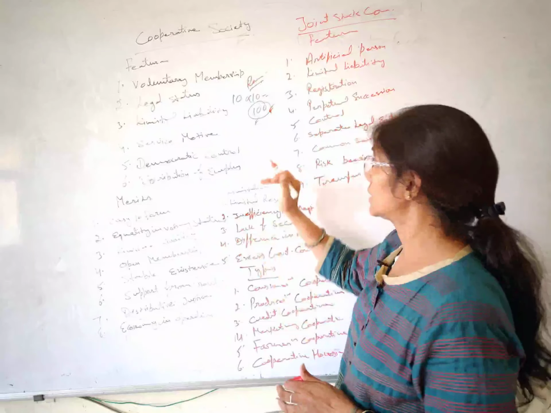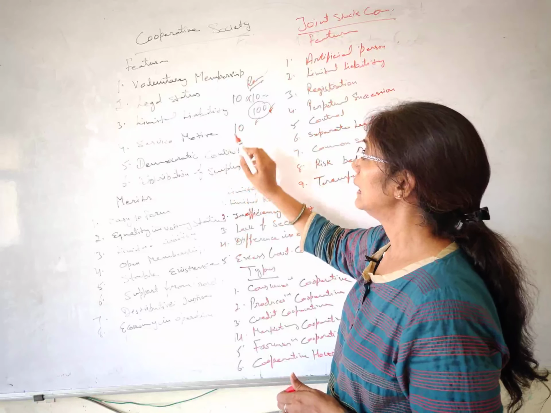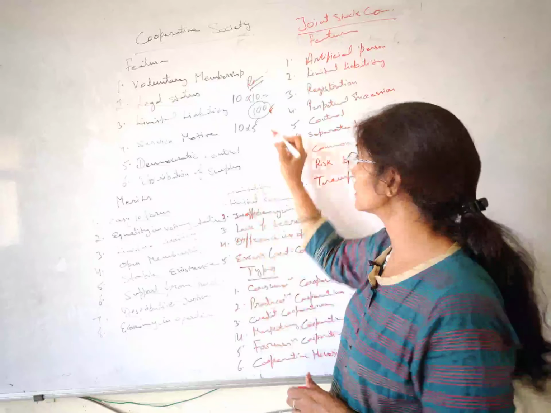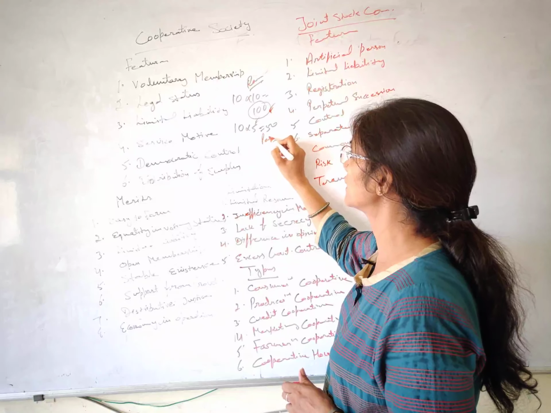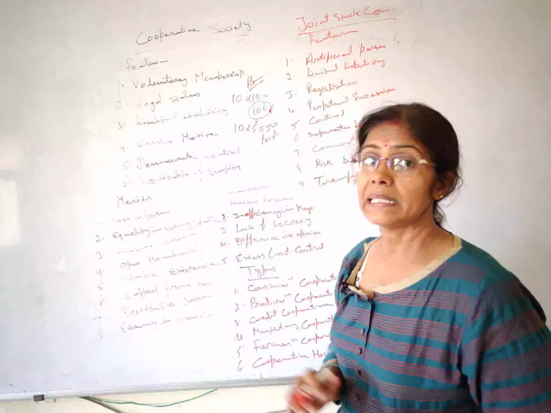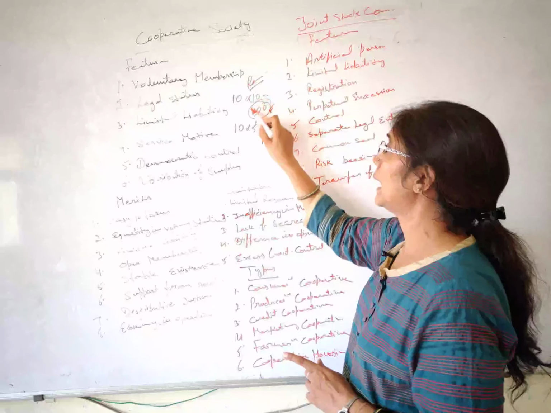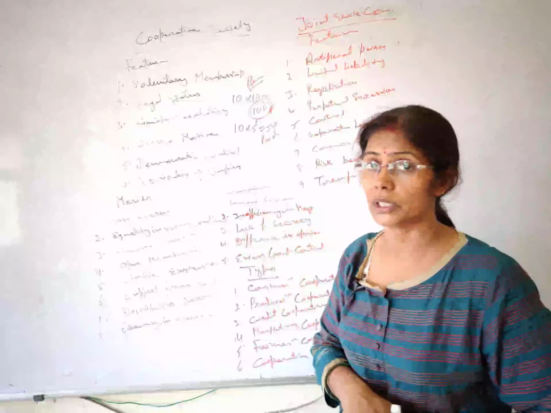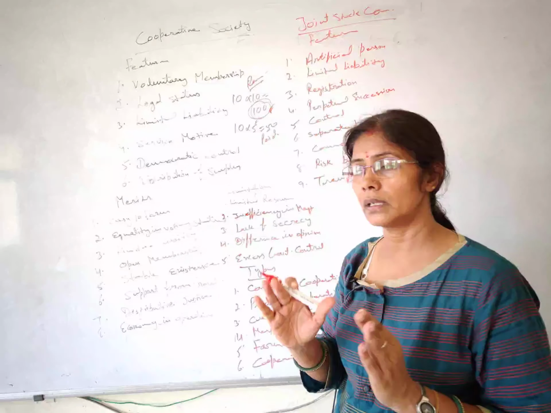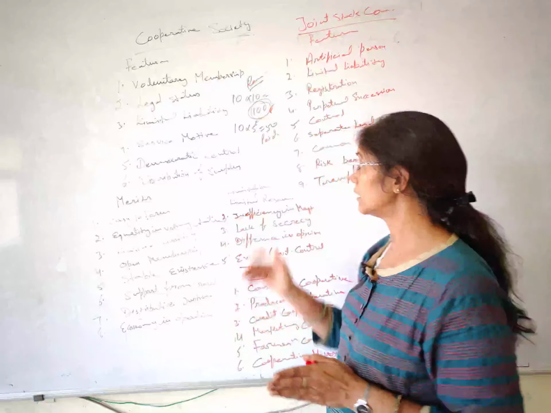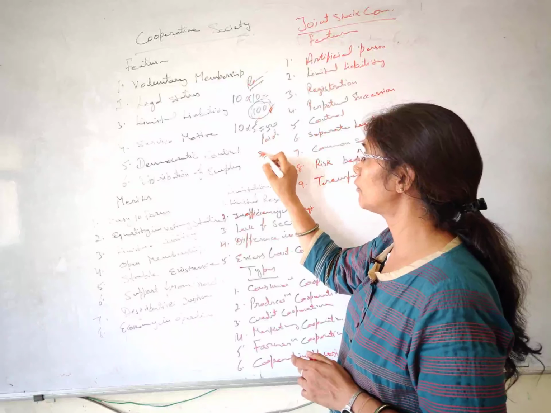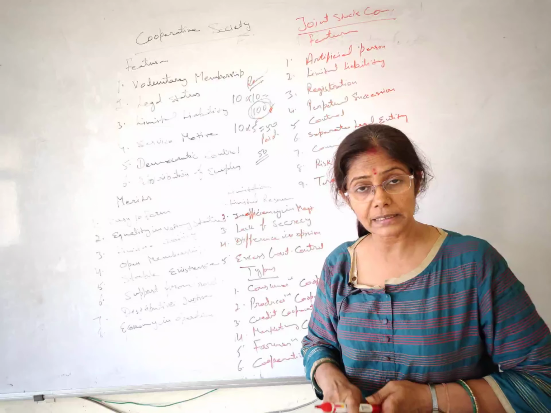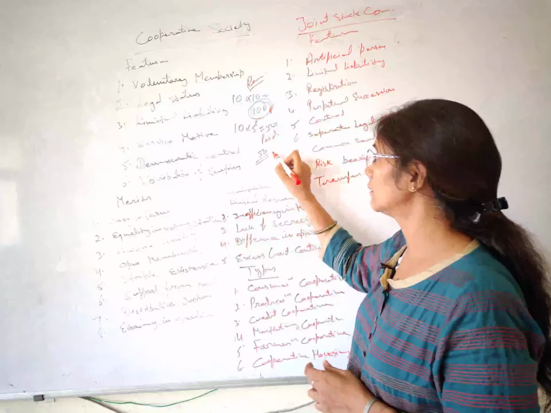All right, but if Mr. Ram has 10 shares and has paid only 5 rupees on each, that means 50 rupees he has paid, and he is liable to pay up to 100 rupees because 10 rupees was the value of one share. So in total he was supposed to pay 100 rupees, but if he has paid 50, the remaining 50 is his liability. So in future whenever any liability arises, he will be paying another 50 rupees.